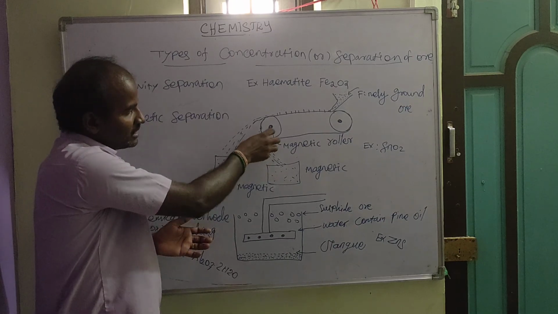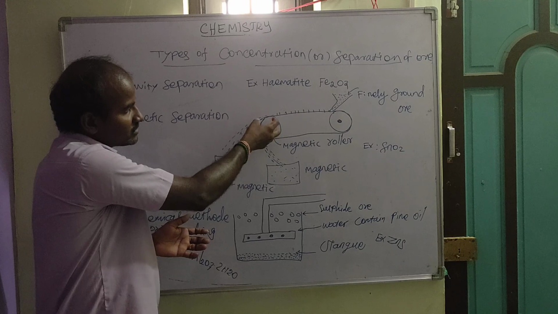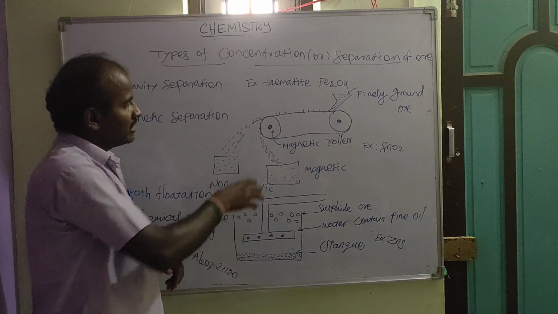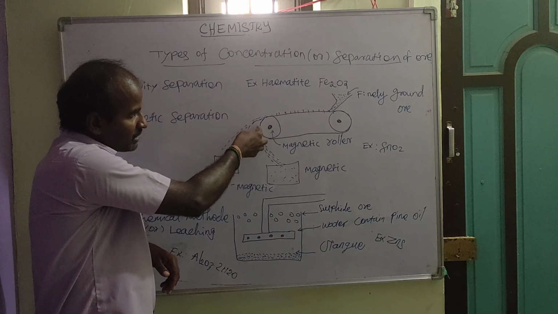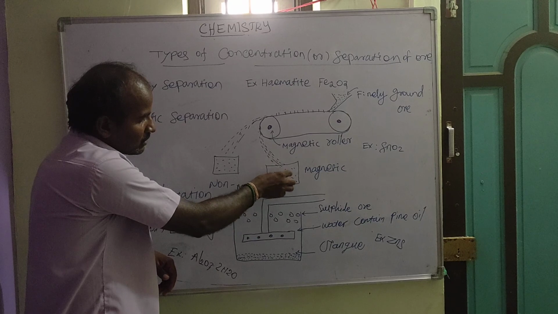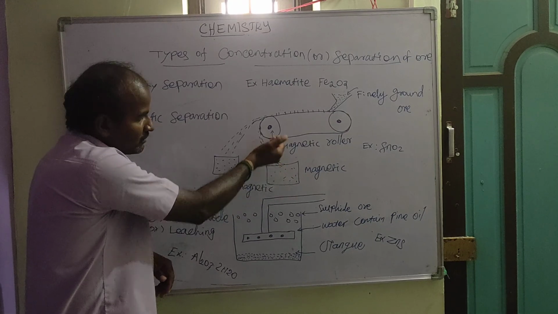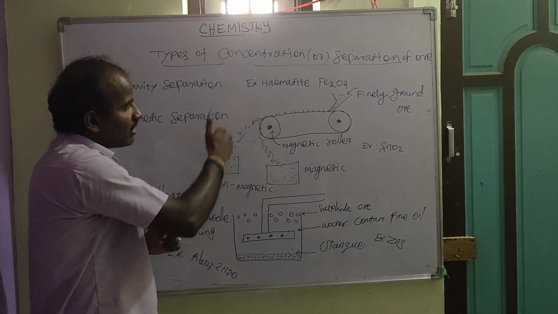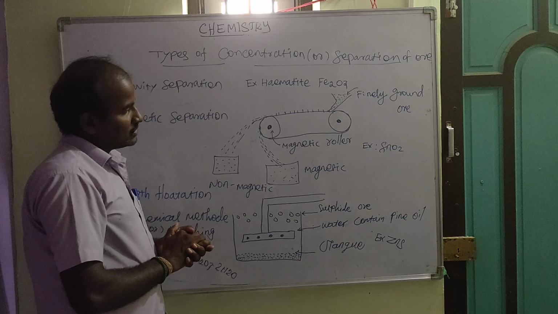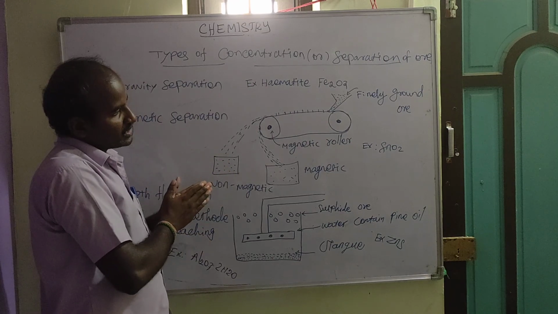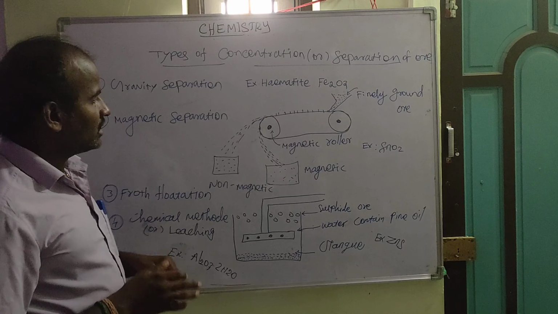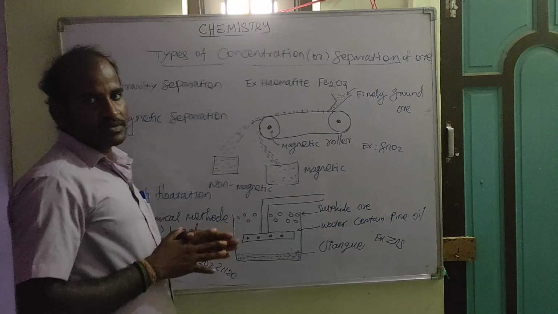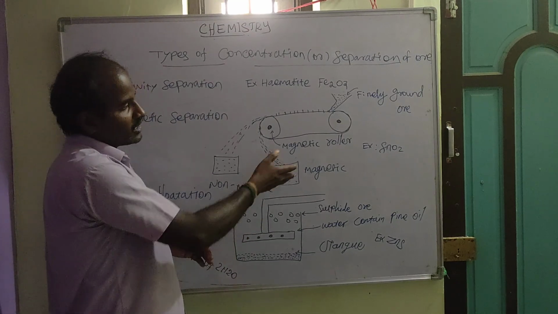Magnetic roller means it has a magnetic nature. Therefore this magnetic wheel attracts the particles with magnetic properties. These magnetic particles fall nearest to the magnetic roller, whereas the non-magnetic particles fall away from the magnetic roller. This way we can easily separate the ore with magnetic properties. Which ore? The tin stone. Tin stone is the best example of an ore with magnetic properties.